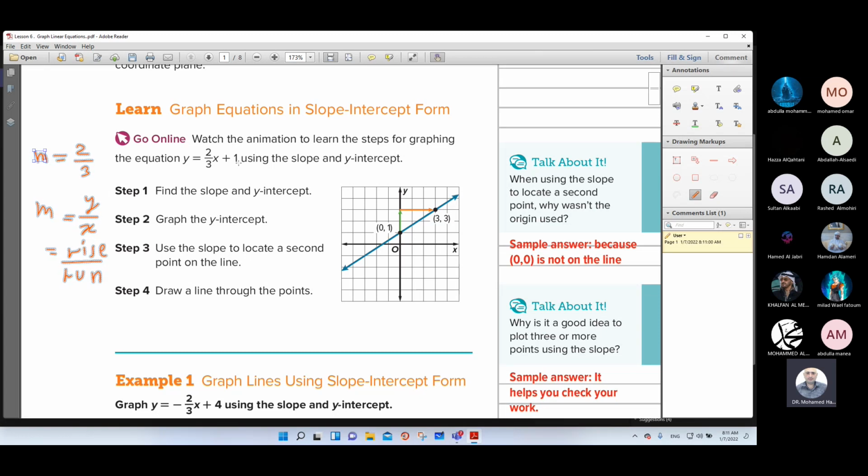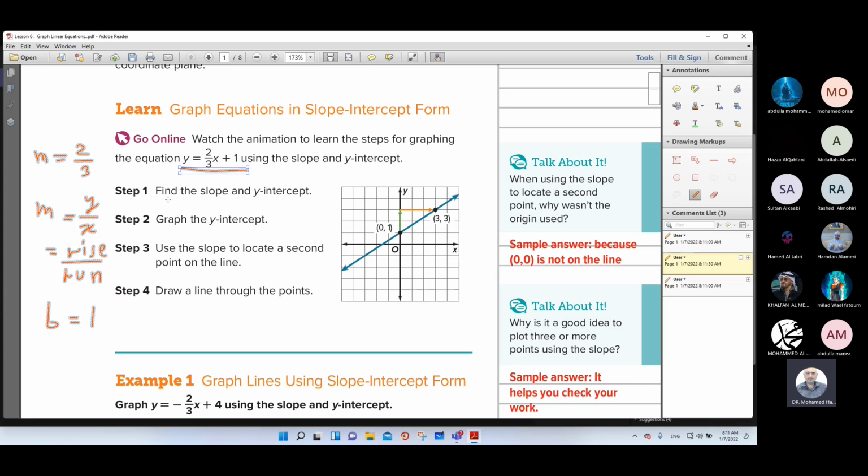And 1 means the y-intercept, the value of b. As you remember, the y-intercept means the common point between the line and the y-axis. This point is the y-intercept. So how do we graph this equation using the slope and the y-intercept?